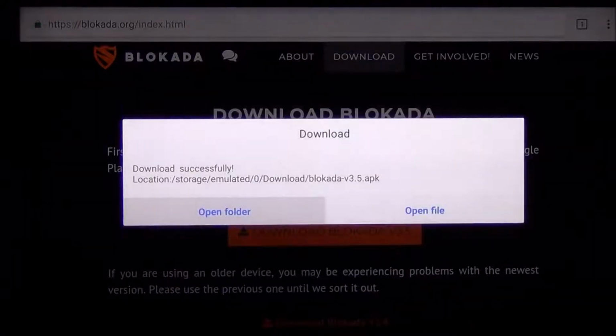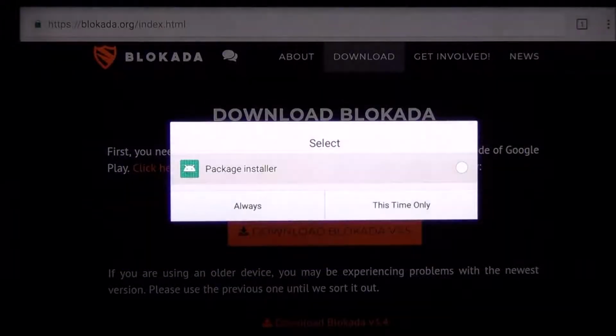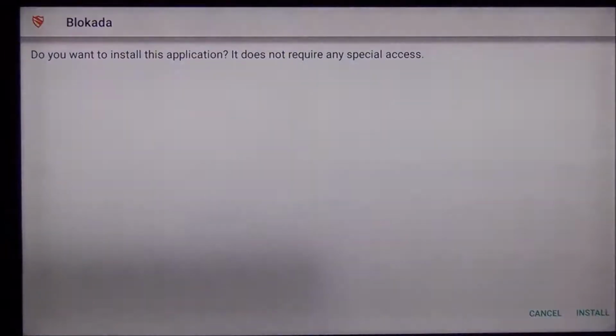And there we go, I've downloaded it. So now I'm going to open the file, and I'm going to install it. There we go. So I'm just going to install Blockada.